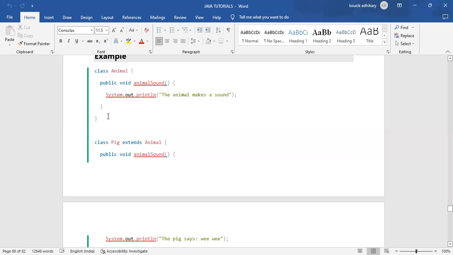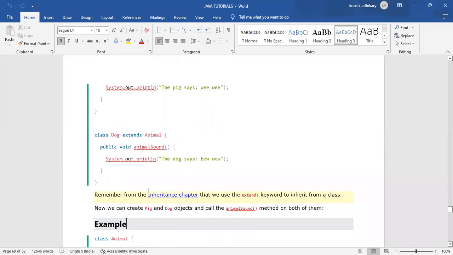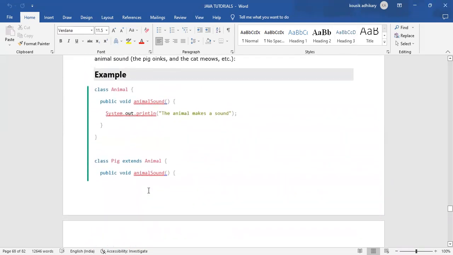The Animal class has an animalSound method, and we are extending it in the Pig class, and not only the Pig class, we are also extending the Animal class in the Dog class. That means we are extending the properties of the Animal class into more than one class. That is basically the difference between inheritance and polymorphism.